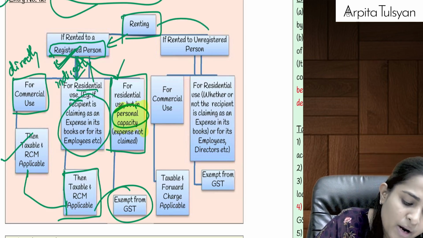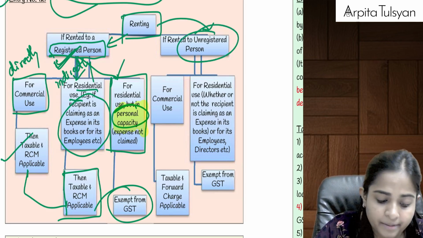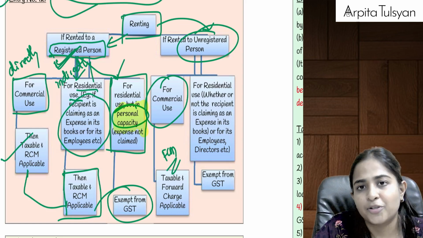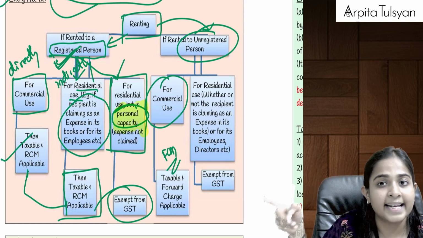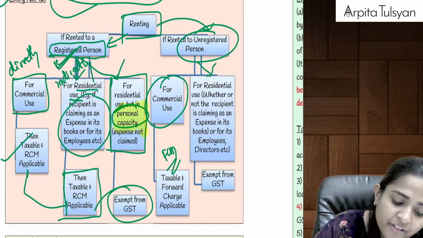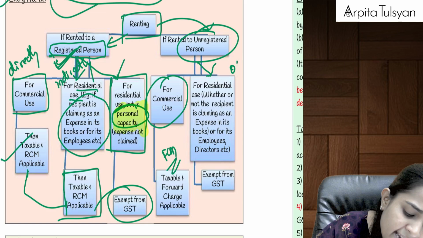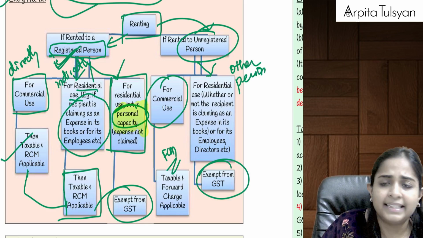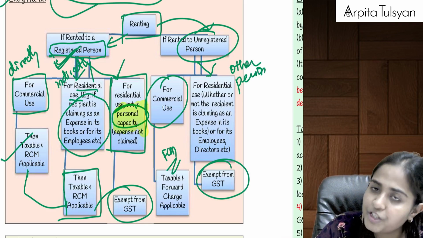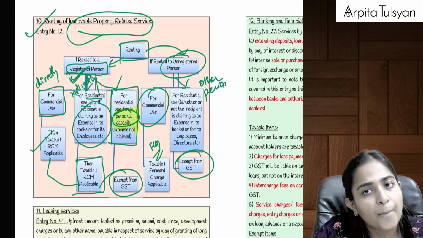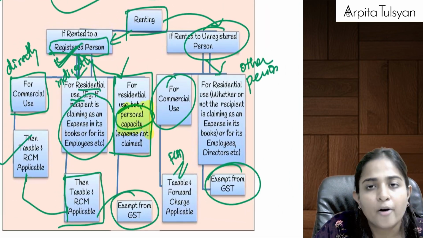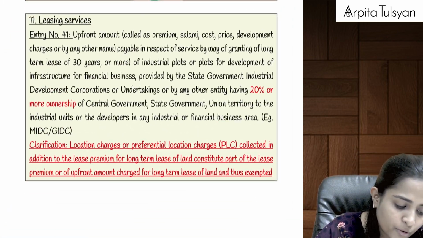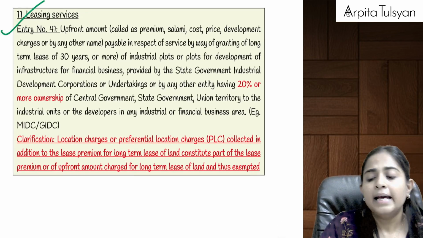Okay, next, if you have rented it to an unregistered person, if given for business use, definitely taxable, but it will be taxable under forward charge mechanism, because the person to whom you have rented is an unregistered person. If you have given it to an unregistered person for any other purpose, be it for employees or be it for own use, then they are telling that let's make it totally exempted from GST. Yes, so always remember, commercial use always taxable. Okay, given to registered person, RCM will be applicable. Given to unregistered person, FCM is going to be applicable. Right? Then let's go to the next service.